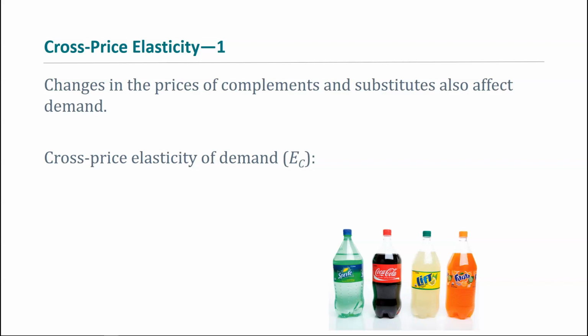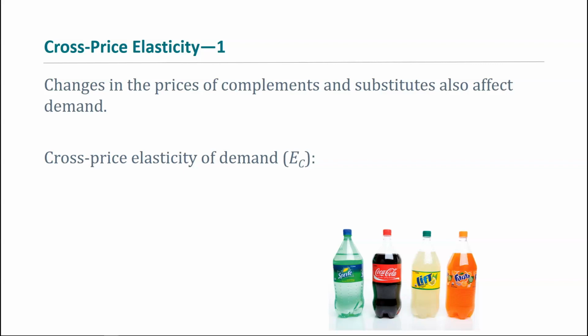We know that income causes your demand to shift, and we looked at how much by looking at income elasticity of demand. Now, we also know that the price of a related good can change, which will affect your demand of the present good, right? And that how much question is answered using what's called cross-price elasticity.